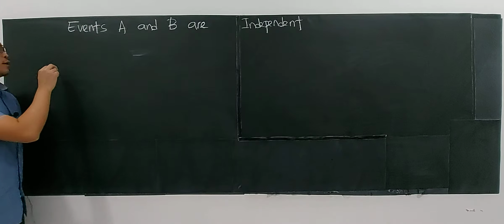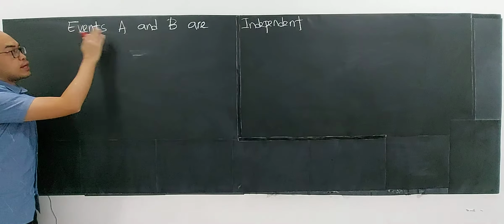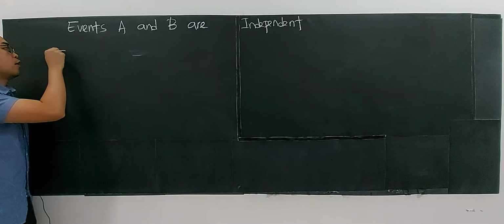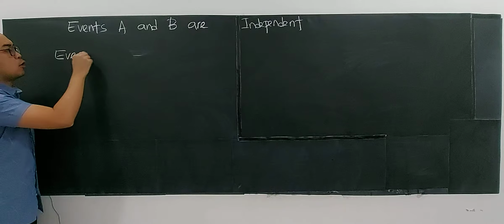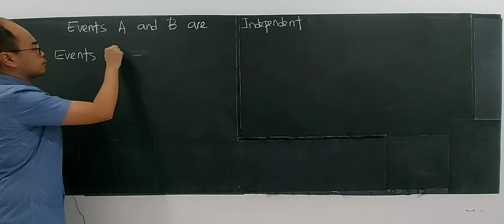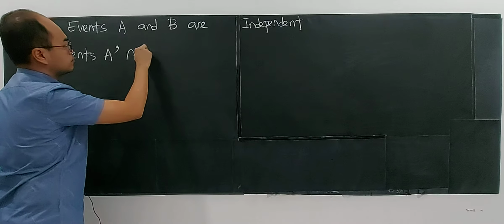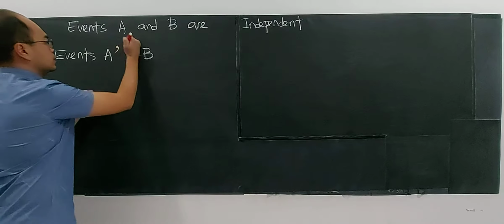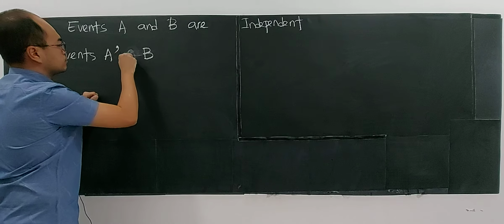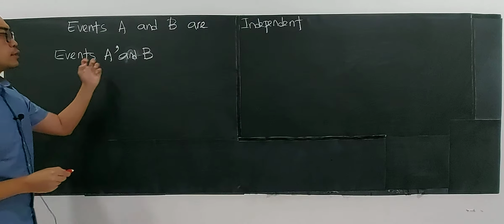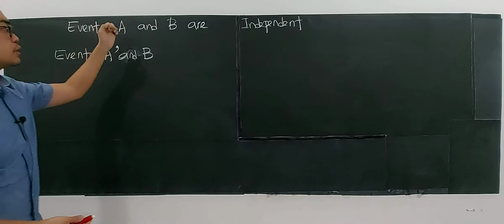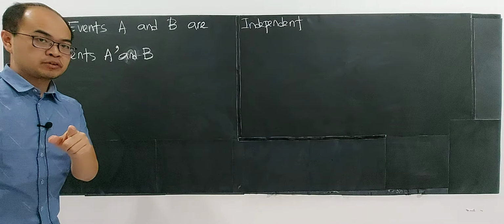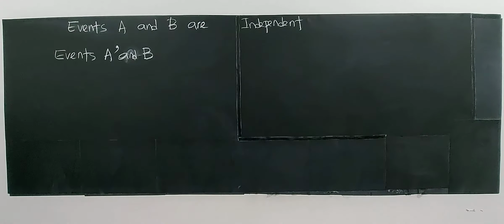What happens if events A and B are independent? How about events A prime and event B? Are these two independent? Since events A and B are independent, is this pair also independent? Okay, pause the video and try to think.